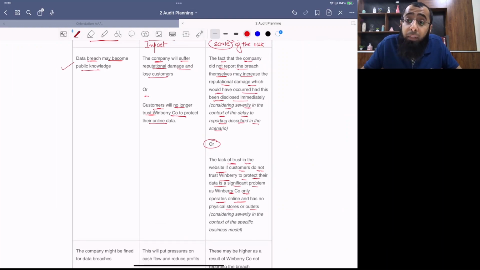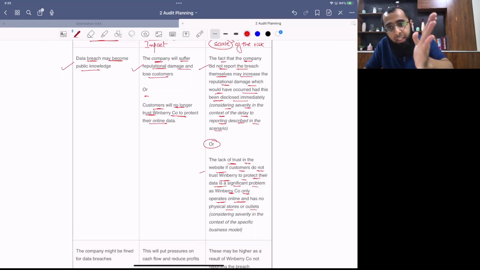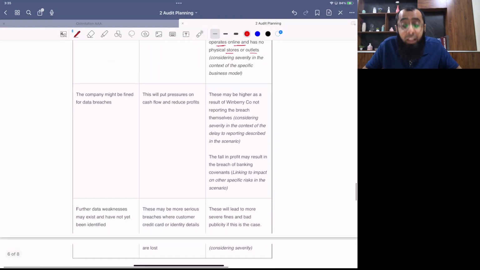Identify: if it comes into public knowledge. Impact: reputational damage. Scale of the risk: you are hiding it, or you can write that the customers will lose trust. Okay. So see, exactly the same writing approach which we followed. Identify, impact, scale of the risk. Okay. So just try and understand the approach.